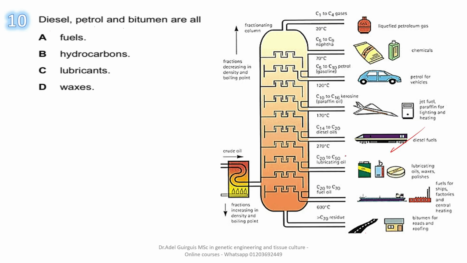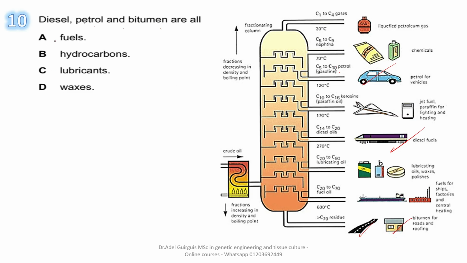Petrol, or gasoline, is used as fuel for vehicles, cars. But bitumen is needed for road making and roofing.